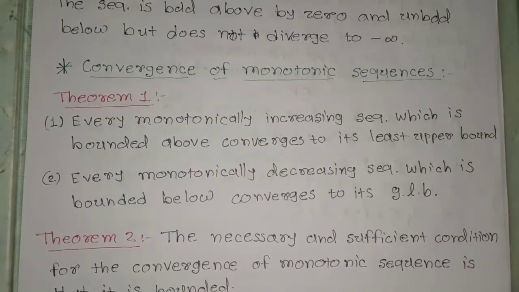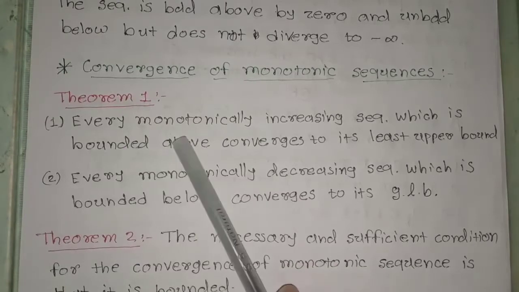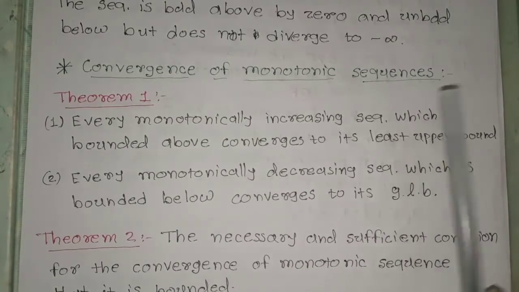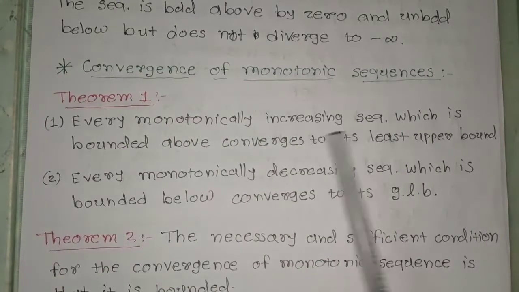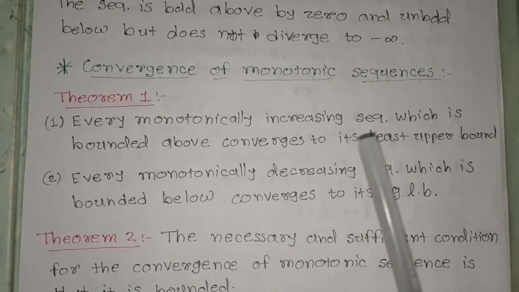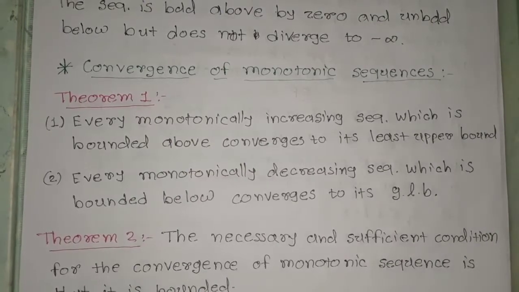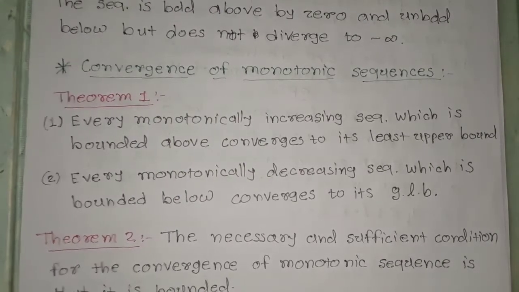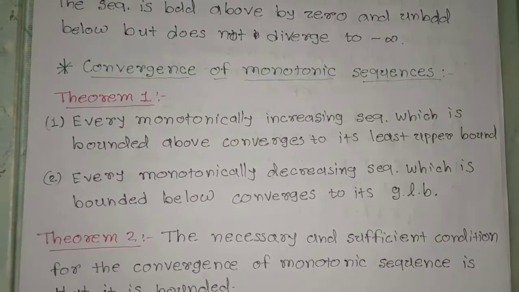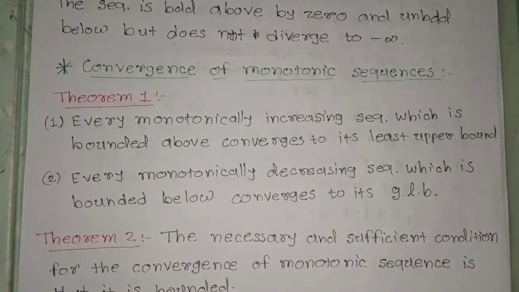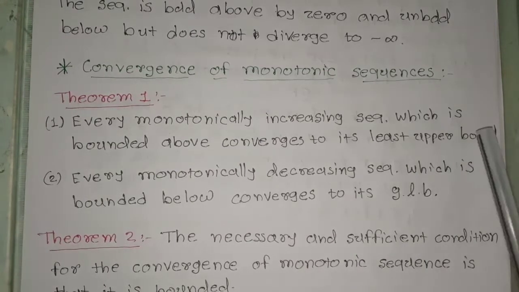Now, convergence of monotonic sequences. First theorem: every monotonically increasing sequence which is bounded above converges to its least upper bound. That is, if we are given any monotonically increasing sequence and it is bounded above, then it will converge to its LUB, means least upper bound.